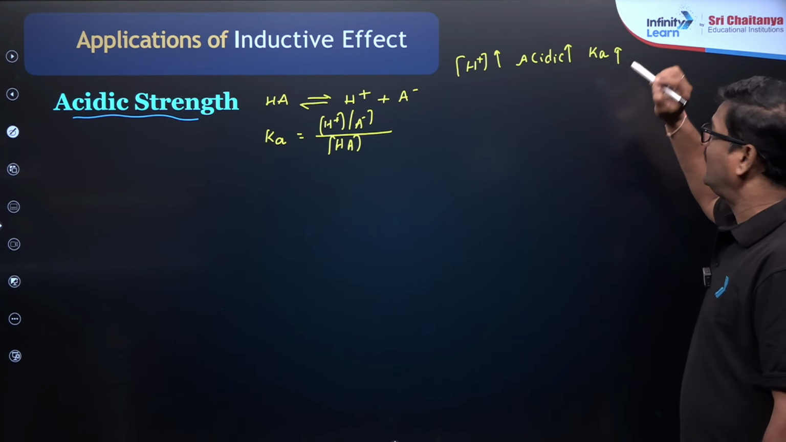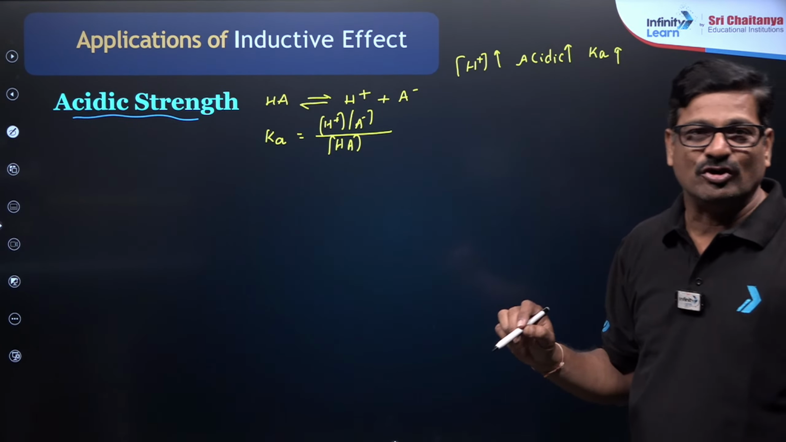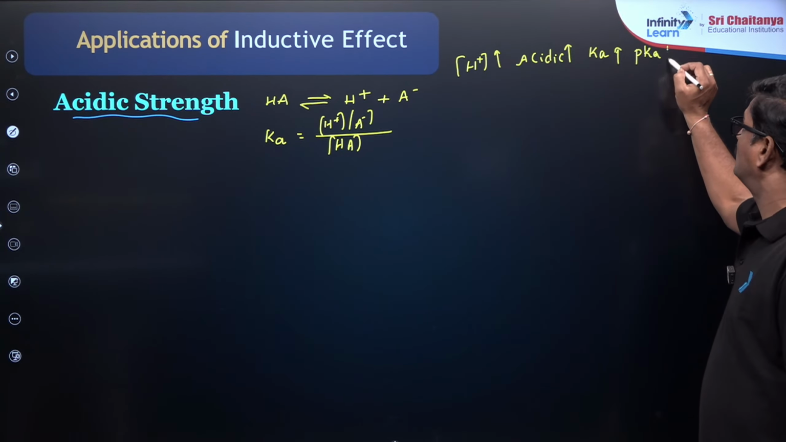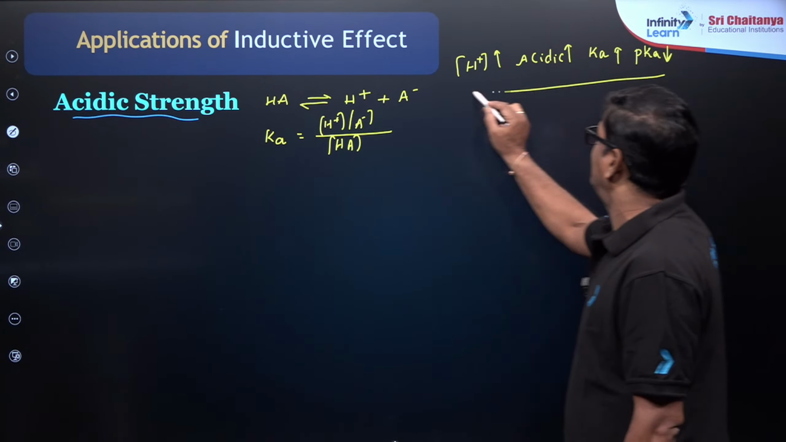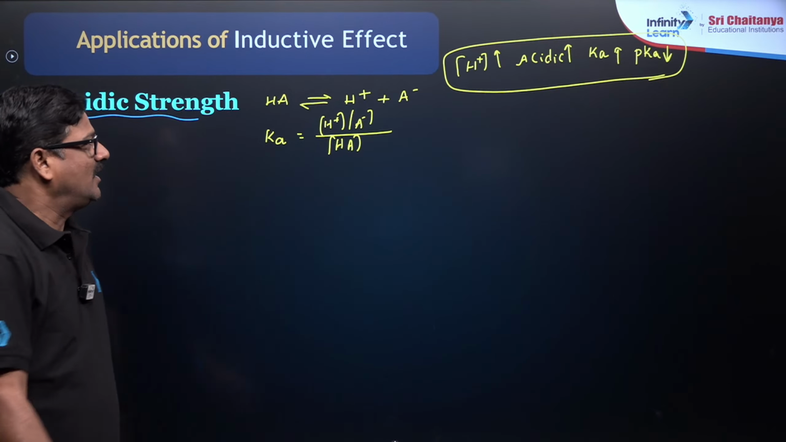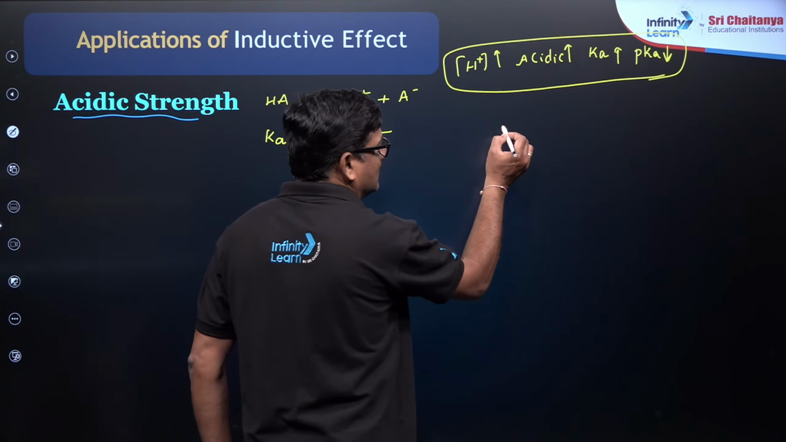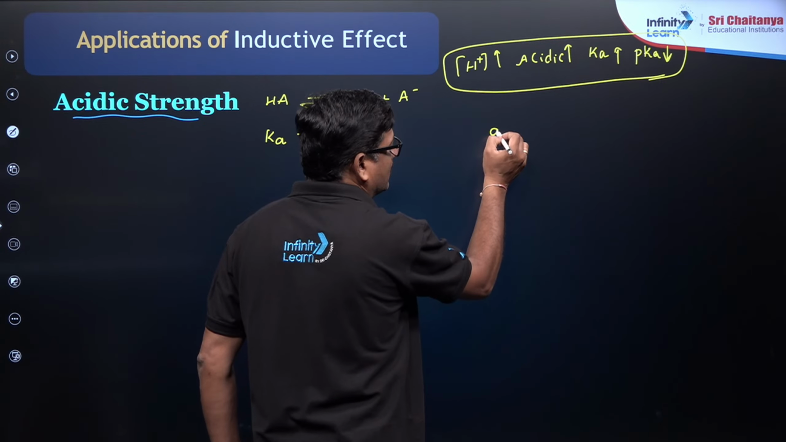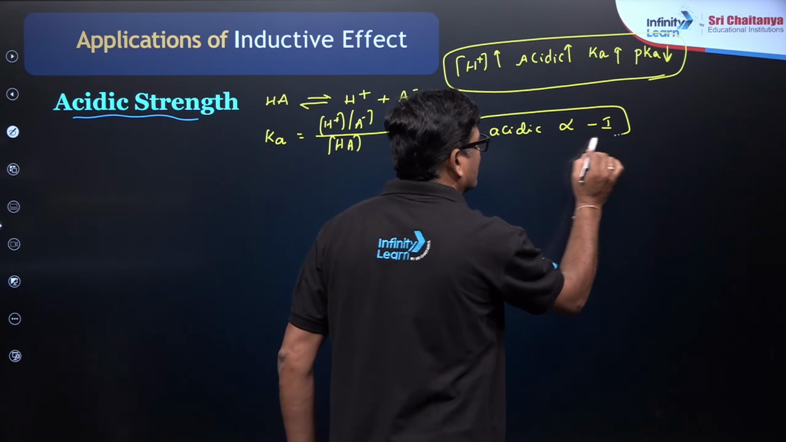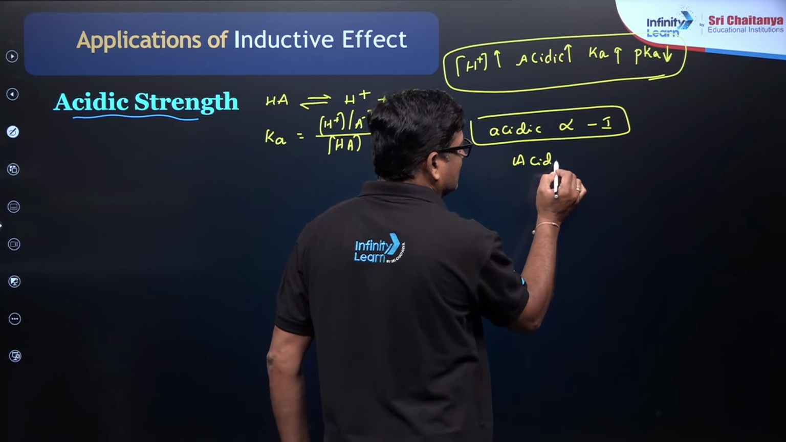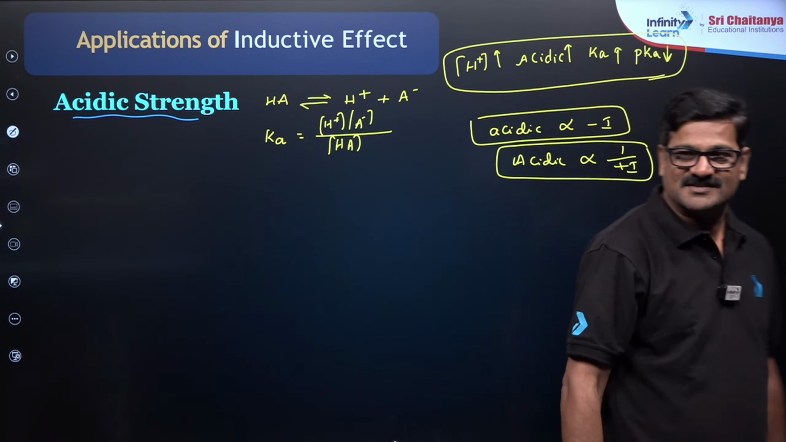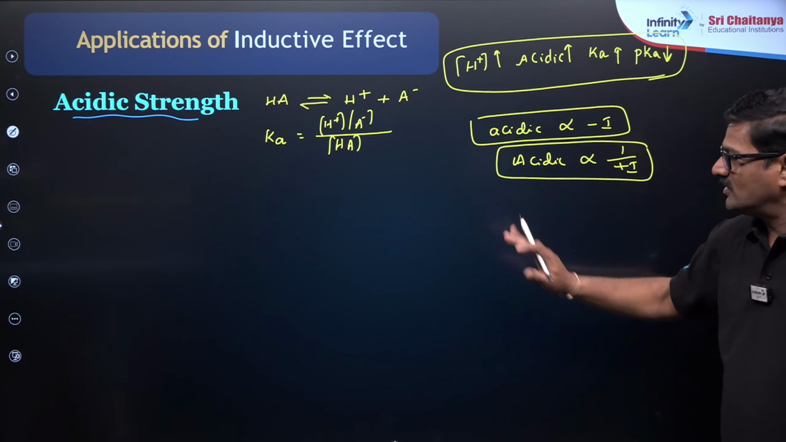Okay, and pKa is the negative logarithm to the base 10 of Ka, so pKa is going to decrease. This is the key point. And one more thing, I want to say here: acidic strength is directly proportional to negative inductive effect, and acidic strength is inversely proportional to positive inductive effect, as far as the inductive effect is concerned. So children, I want to ask you a question.